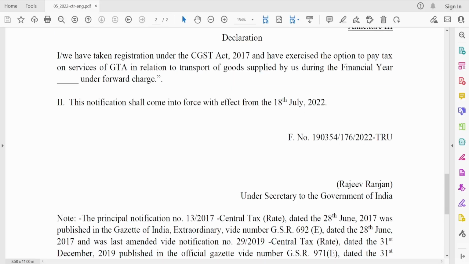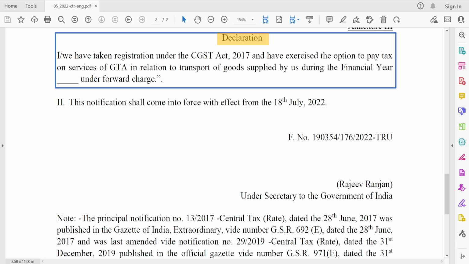2. You need to issue tax invoice and charge GST. In addition to that, you have to include a declaration in the tax invoice. Here is the format of the declaration. Basically, you say that you have taken registration and you agree to pay tax for a particular financial year under forward charge.